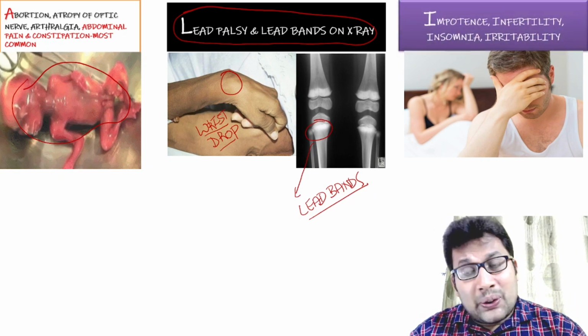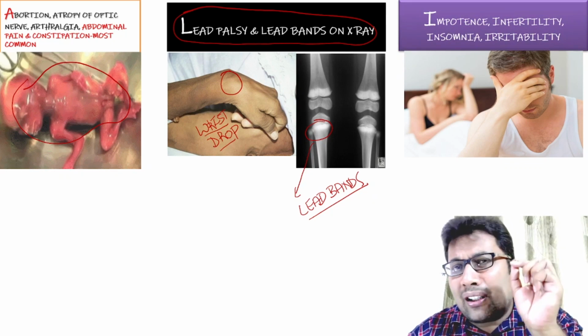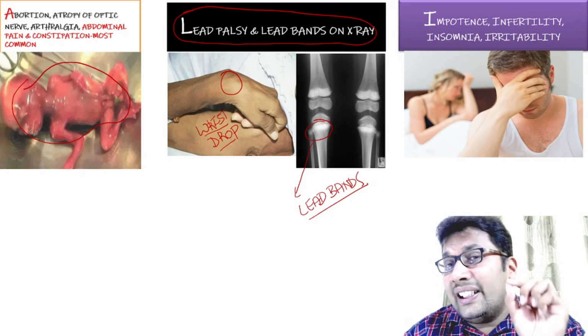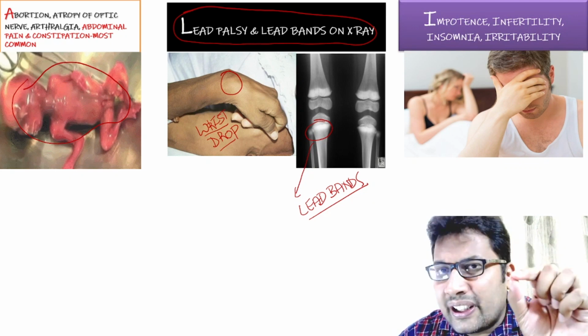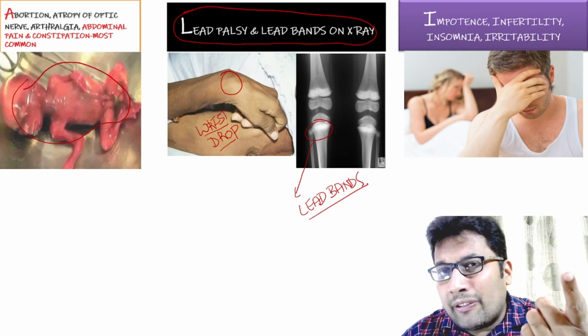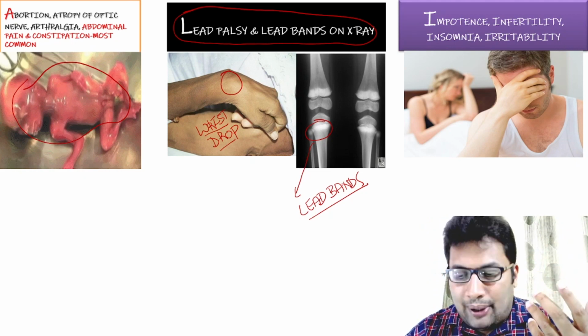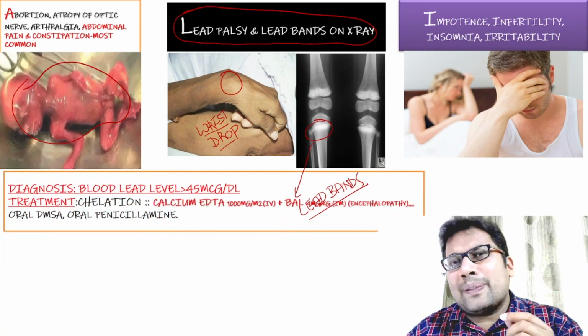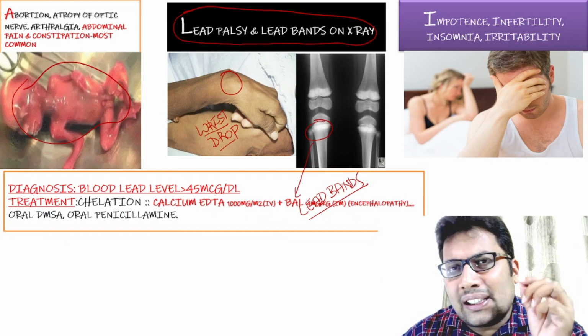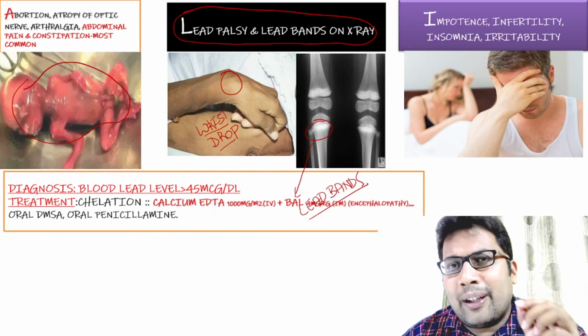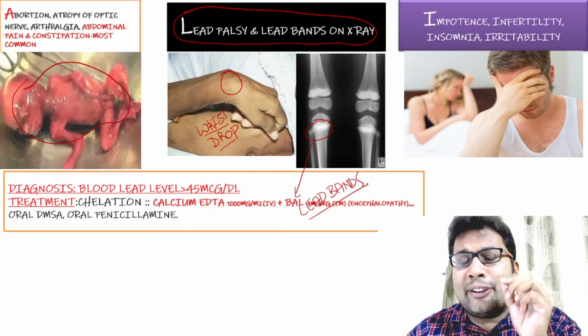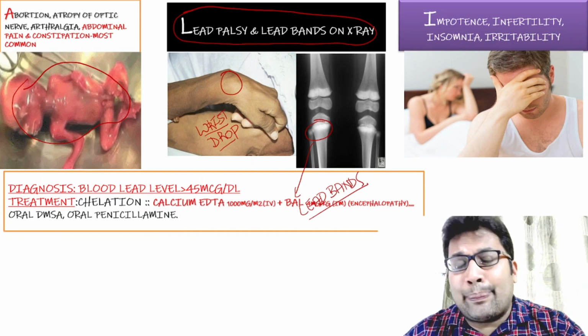infertility, insomnia, irritability. All these are clinical features seen in lead poisoning. Earliest manifestation is facial pallor. Most common finding is constipation, with abdominal colicky pain. Then diagnosis and treatment. Diagnosis is by blood lead level, and if it is more than 45 micrograms per deciliter, you should start chelation therapy.